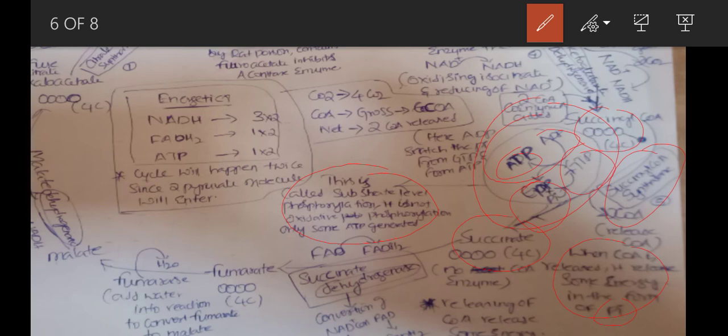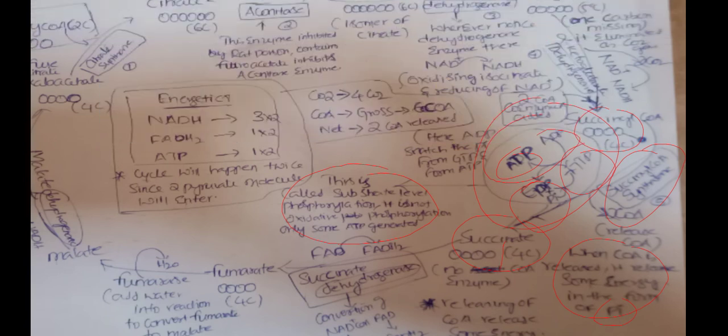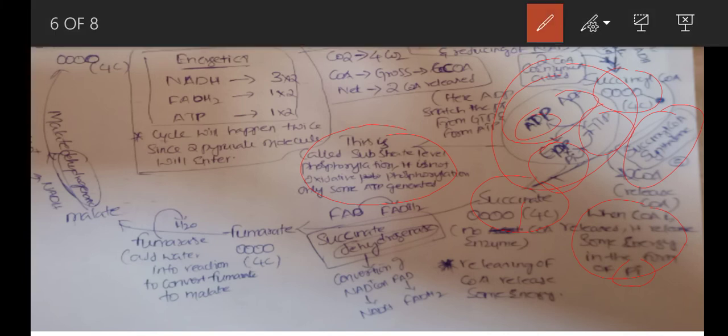Whatever it may be, NAD plus will be converted to NADH, or FAD will be converted to FADH2. Here FAD is converting to FADH2. Immediately after that it will form fumarate. Succinate is a 4 carbon compound, and fumarate is also 4 carbon.